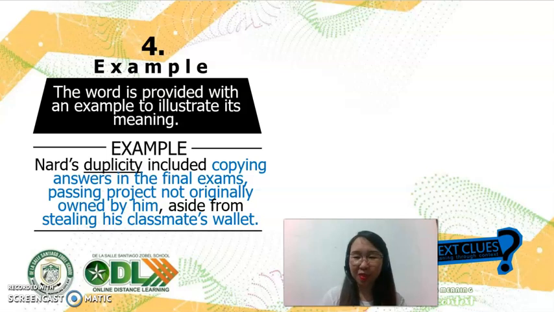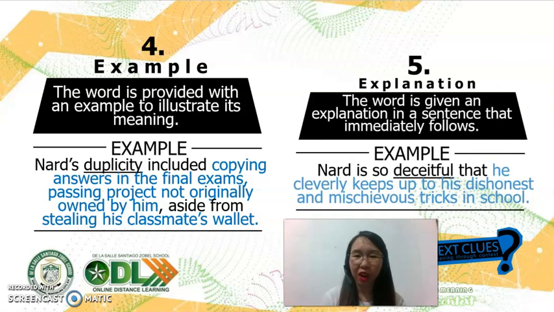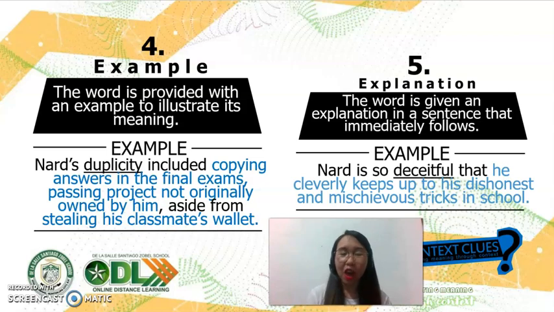Okay? Apart from example, let's see what I think is the fifth one. Of course, we have explanation. Somehow, examples and explanations can be the same, but let us try to draw the difference. "Nard is so deceitful that he cleverly keeps up his dishonest and mischievous tricks in school."